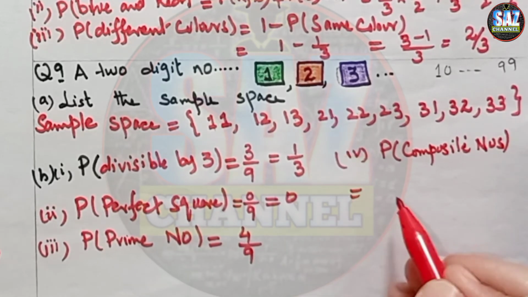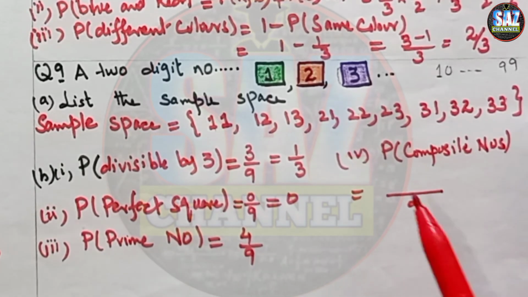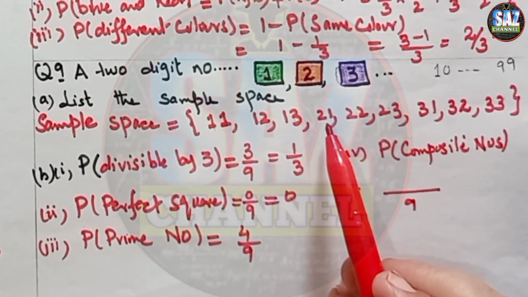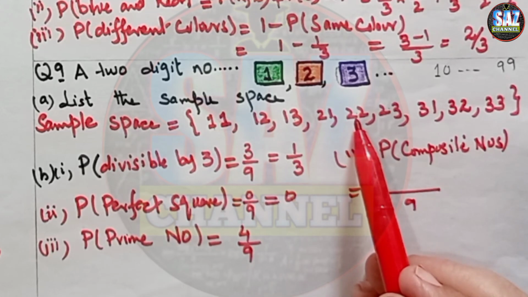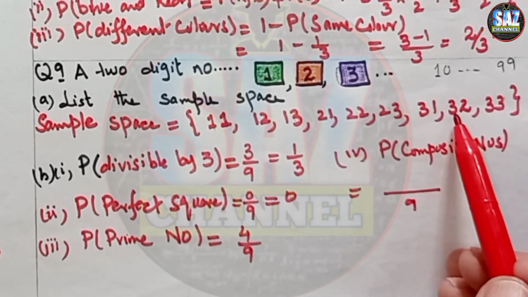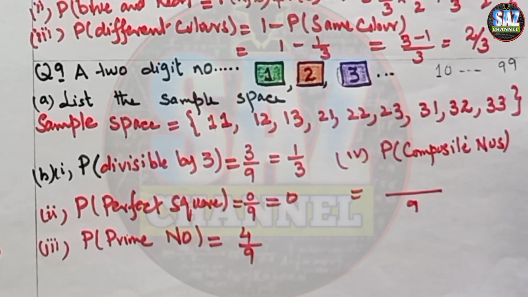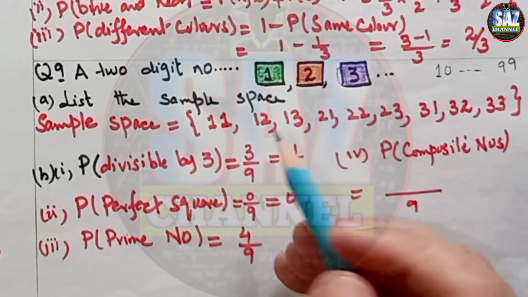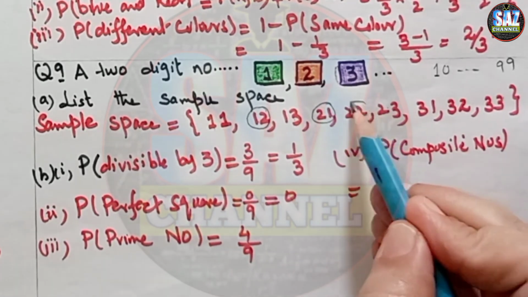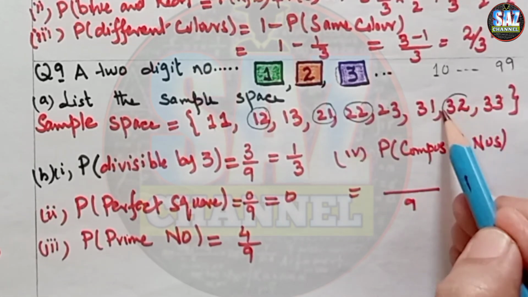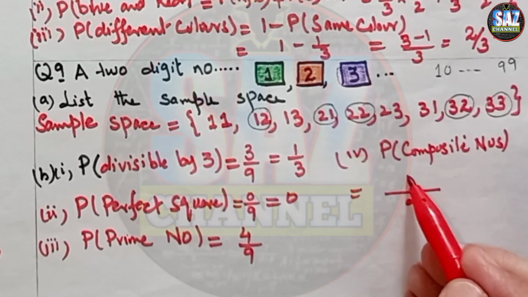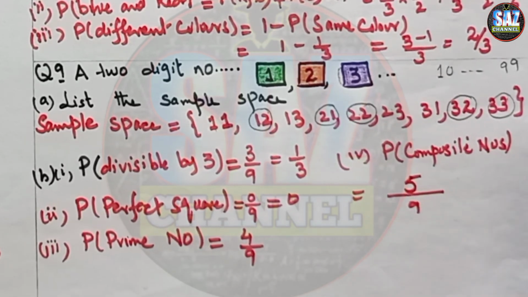So how many composite numbers out of 9 are with us? 12 is a composite number, then 21 is a composite number, 22 is the third composite number, then the fourth composite number, and the fifth composite number is 33. Okay, let me recheck this. 12 is the first composite number, this is the second, third, fourth, and fifth. 5 by 9. I hope you are clear about today's discussion.